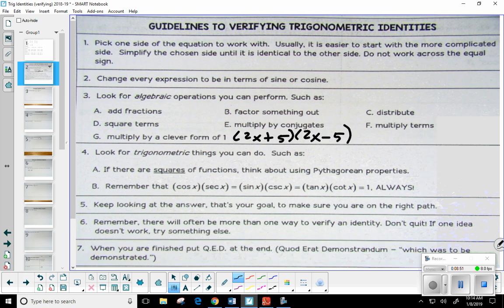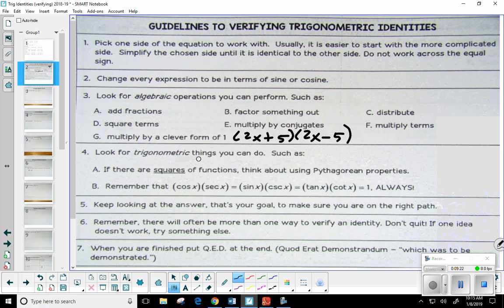Remember, they were binomial groups whose first terms were the same, but your second terms are opposite. So we got a positive and a negative. So basically it's that a plus b, a minus b form. Okay. In fact, if I multiply conjugates, I get a special type of factored binomial. What is that? Difference of squares. Yeah, there you go. And when you factor difference of squares, you get conjugates. So those are definitely some good strategies.